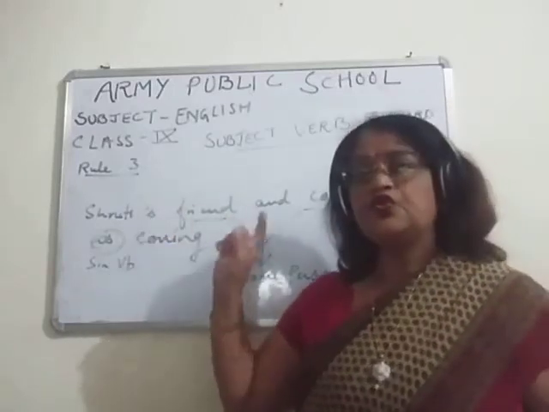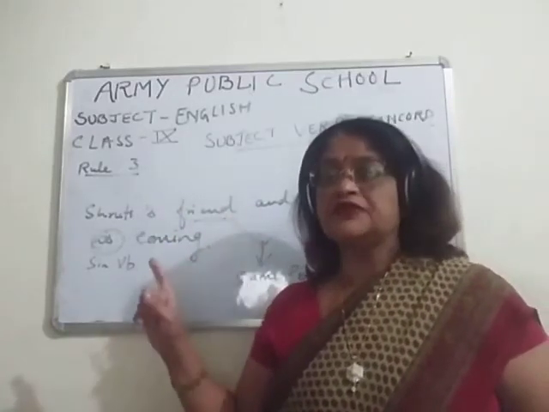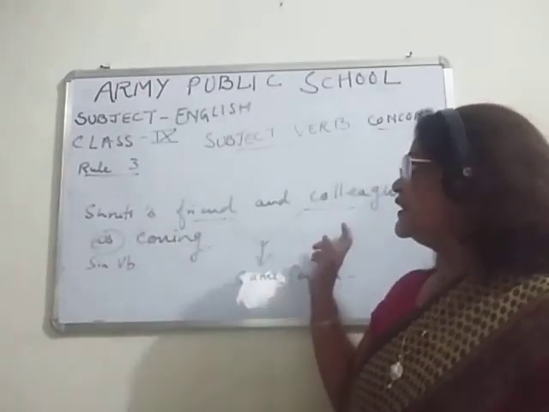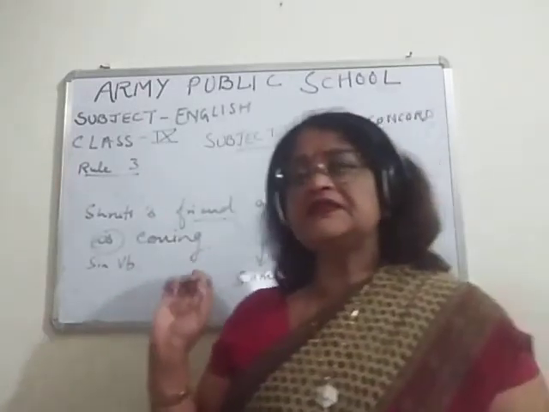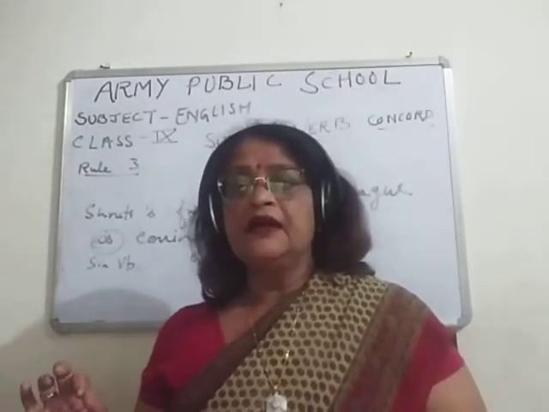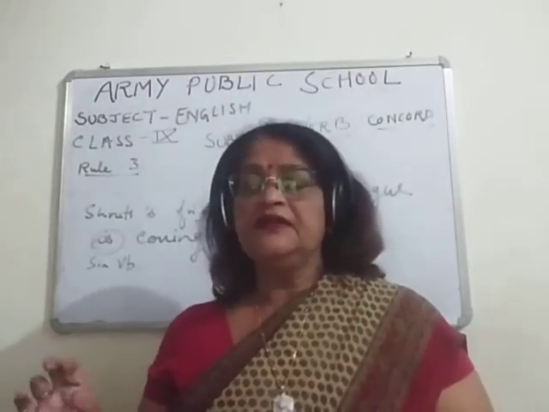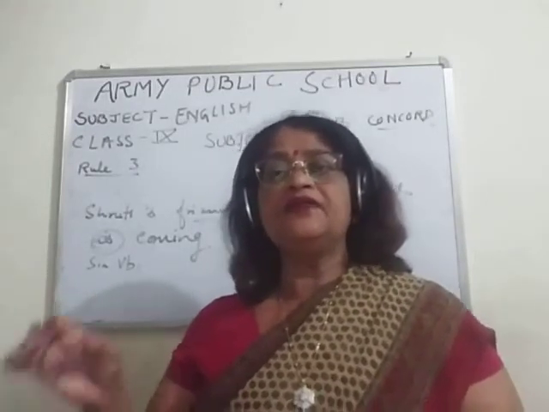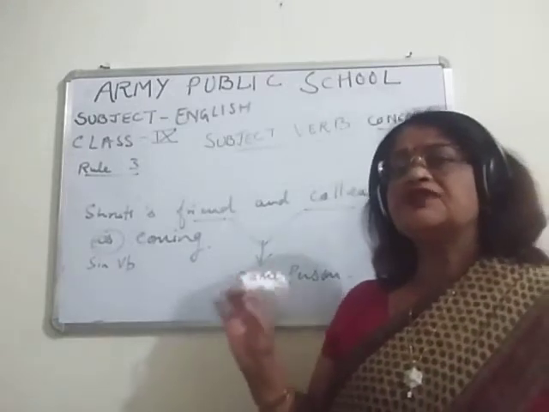Now children, when two nouns refer to the same person, like Shruti's friend and colleague. One person is there, he is Shruti's friend. Shruti is the name of a girl. One person is there, he or she is Shruti's friend also, and once upon a time he or she was the colleague.